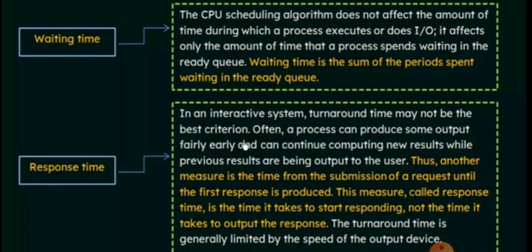So next, waiting time. Waiting time is purely for the processes that are in the waiting mode in the memory. Waiting time is the sum of the periods spent waiting in the ready queue, so before execution, all the processes are in the waiting state.